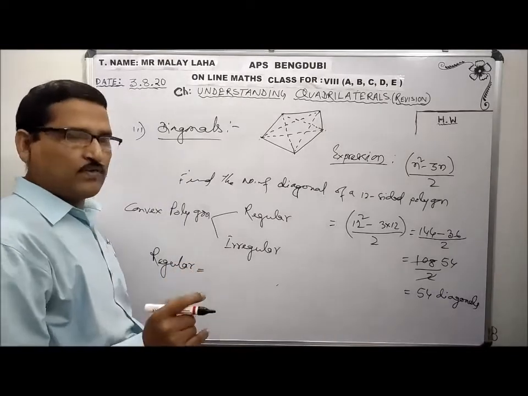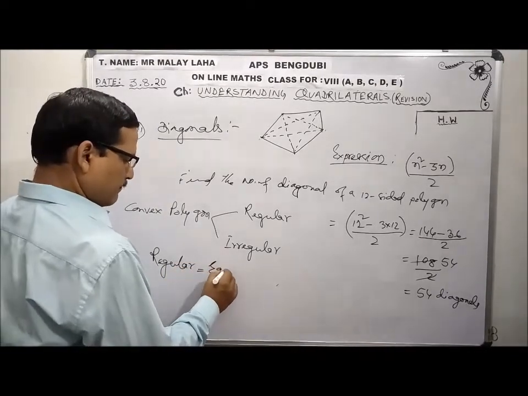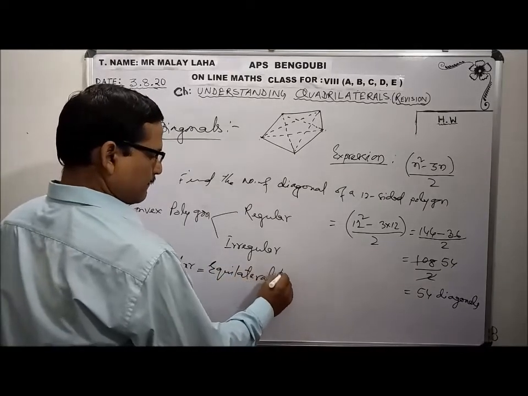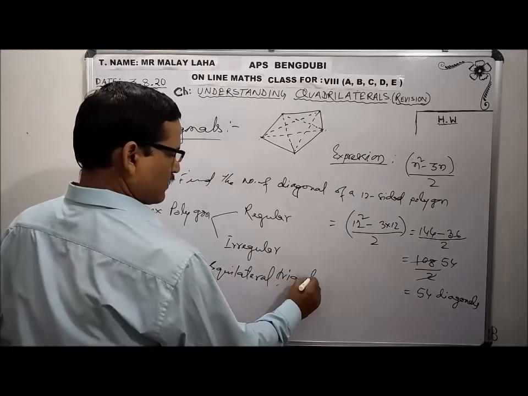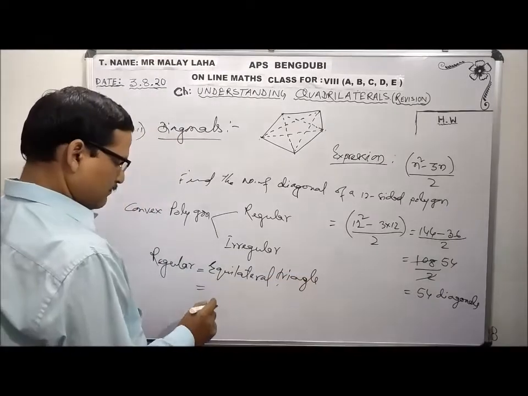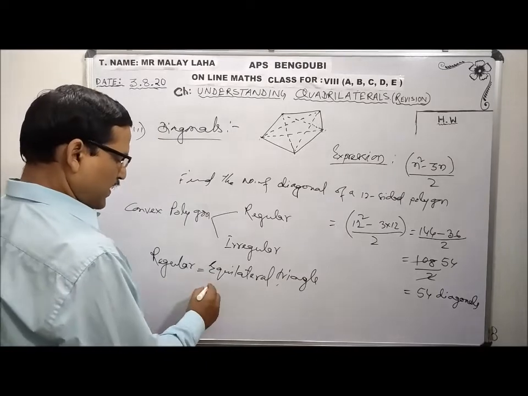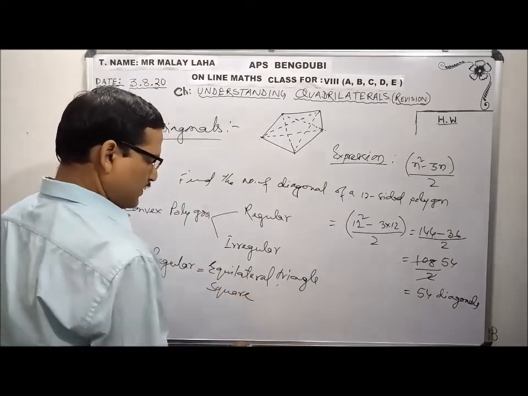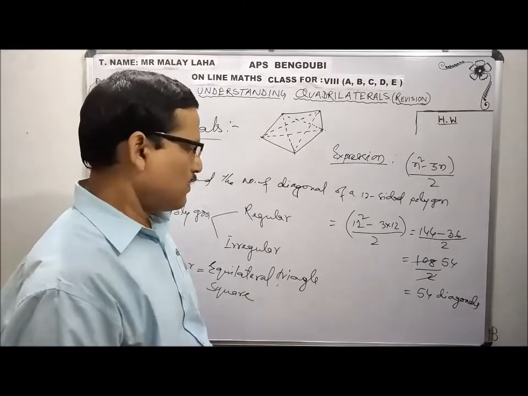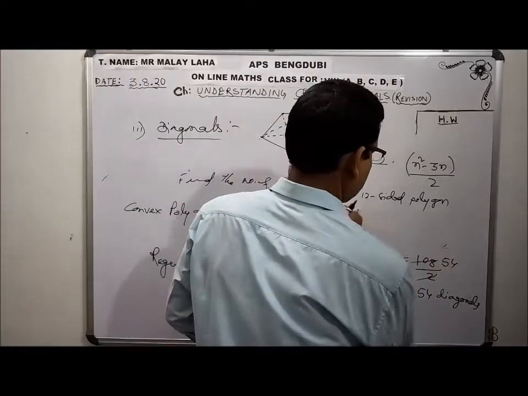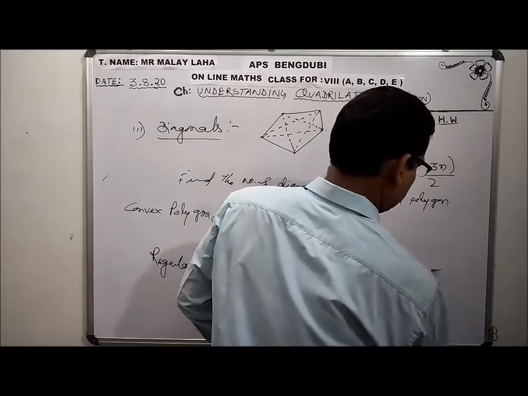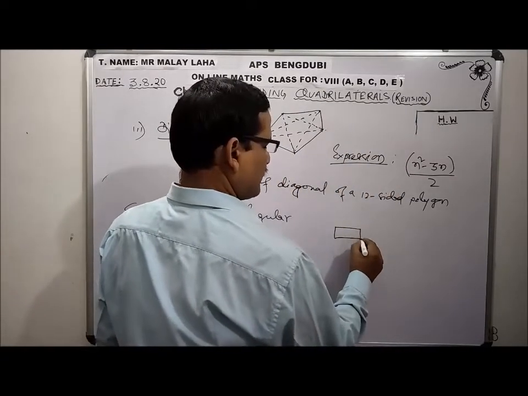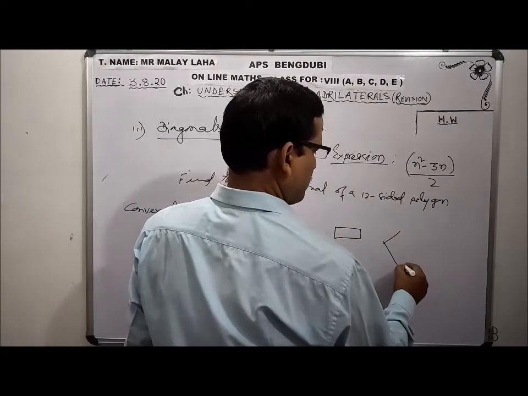First regular polygon is the equilateral triangle. Among the quadrilaterals, the square is a regular polygon. What about the rectangle? What about the rhombus?